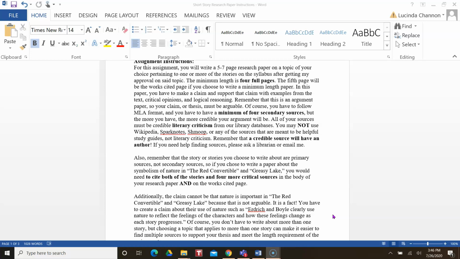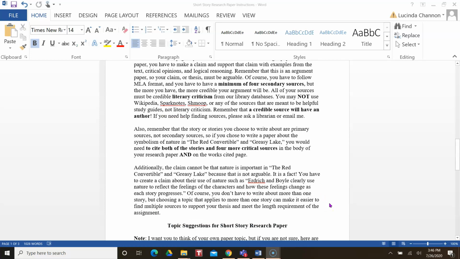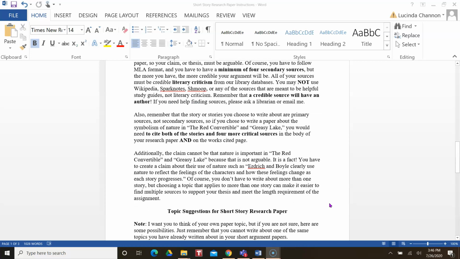Many times students will cite the primary text, whether it's a play or a story, in the body of their paper, then leave it off the works cited page. But you have to have all the critical sources and your primary sources, your stories in this case, in the works cited page.